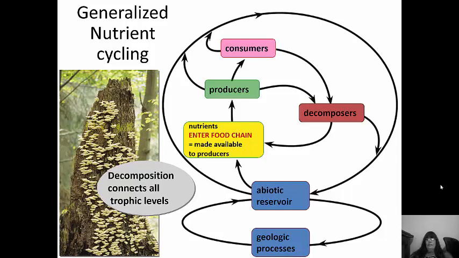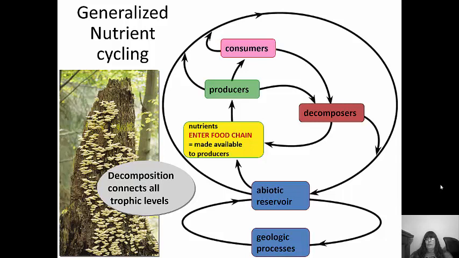So the nutrients are going to enter the food chain and they're going to be made available to producers. The producers are going to use those nutrients to make food. And then consumers are then going to eat those producers or other consumers that have already eaten producers. Decomposers connect it all because they break down everything that dies. So producers, even those that don't get eaten, die at some point. Consumers, even those that don't get eaten, die at some point.